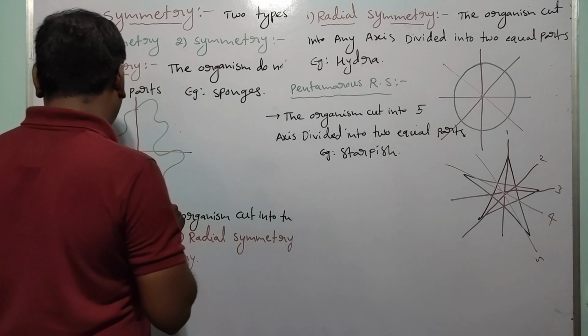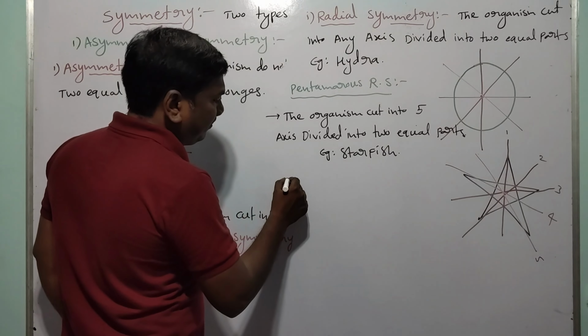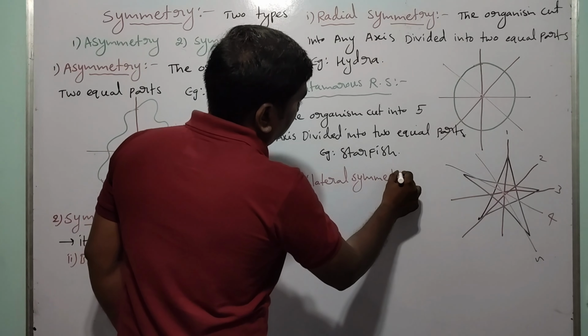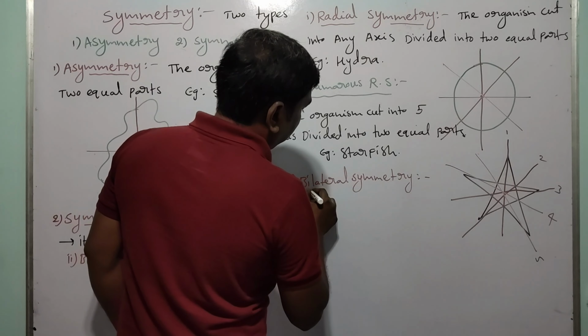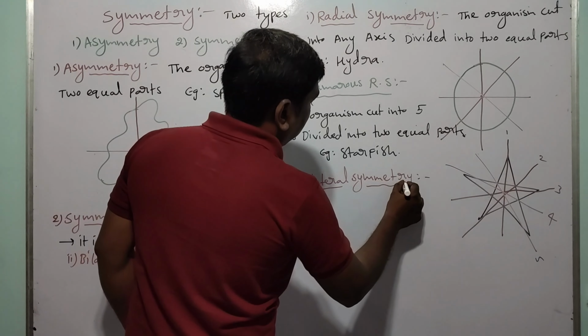Next one, the second one is bilateral symmetry. Bi means two.